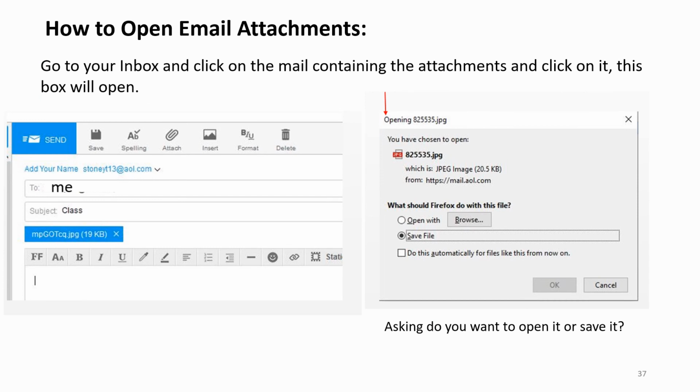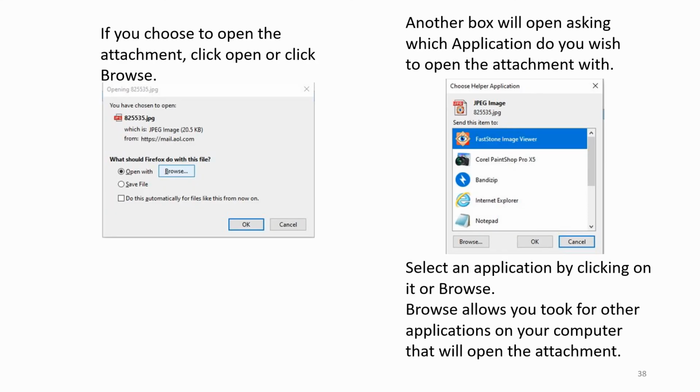How to open email attachments. Go to your inbox and click on the mail containing the attachments. This box will open, asking you, do you want to open it or save it? If you choose to open the attachment, click Open or click Browse.